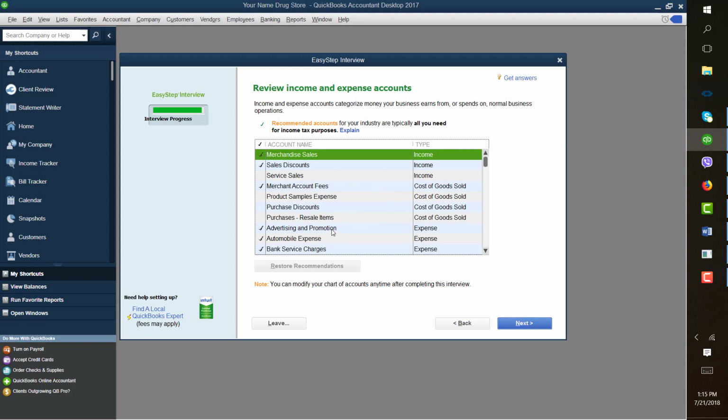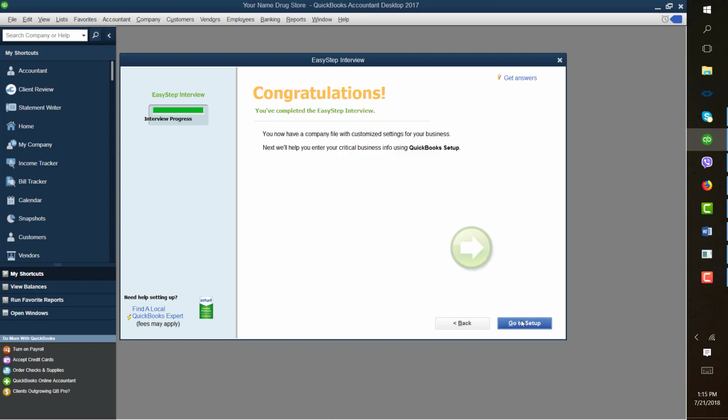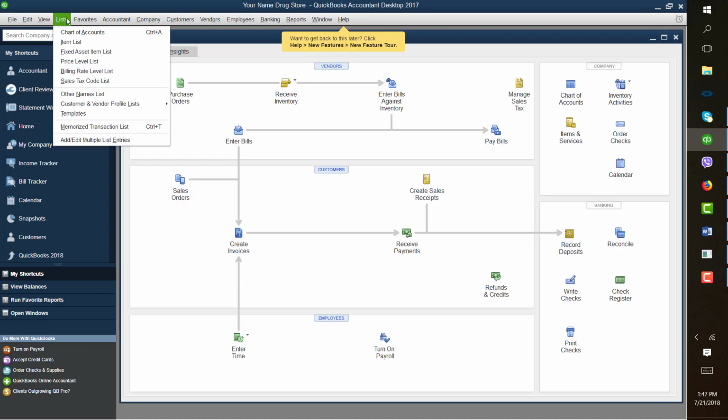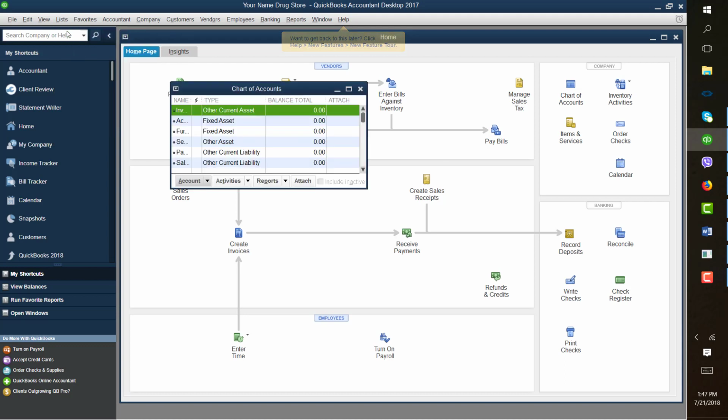This has been provided for you. We will edit and add some more accounts as we move along, so you can click next to this. You will get used to classifying your accounts as a review from chapter 3. Go to the setup and it will start working. This is where you will get once you get into your complete setup.